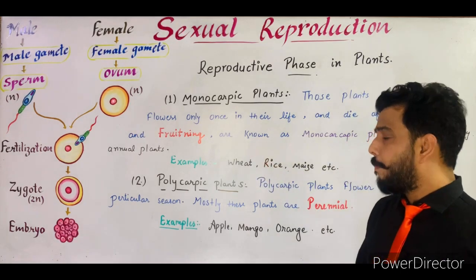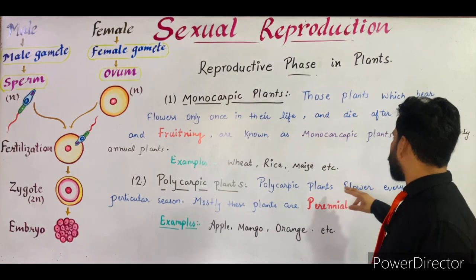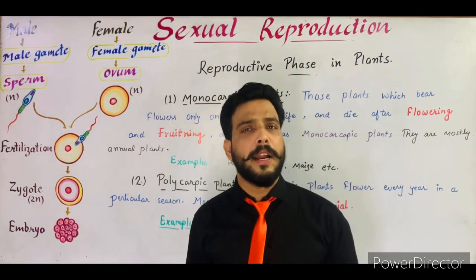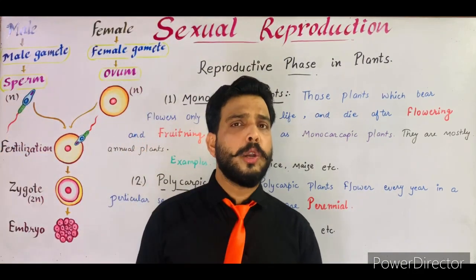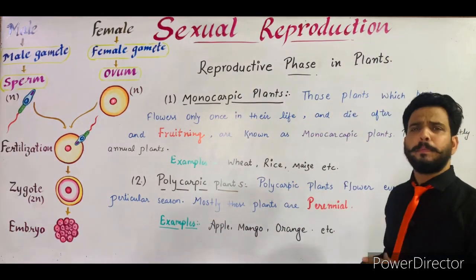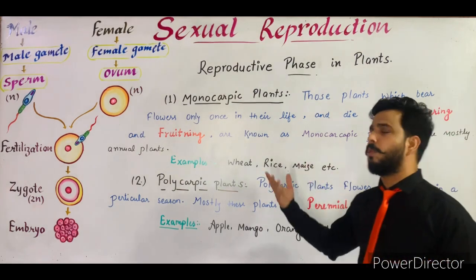Then the next are polycarpic plants. What are polycarpic plants? Polycarpic plants flower every year in a particular season. They are perennial plants. Perennial plants are those plants which live more than 2 years. So polycarpic plants are generally perennial plants, and they flower every year in a particular season.